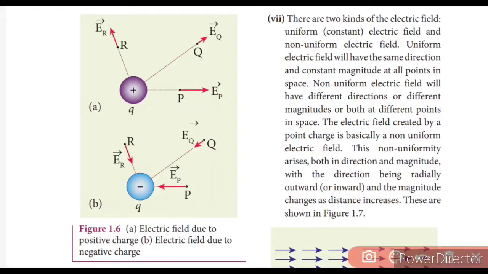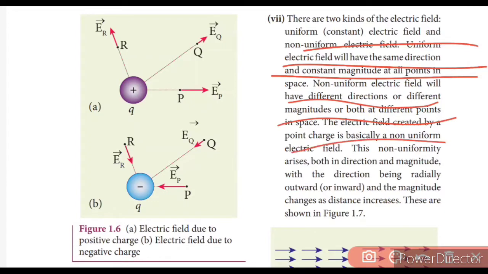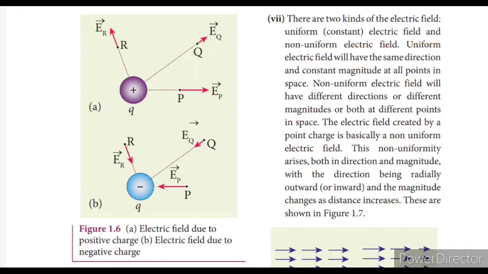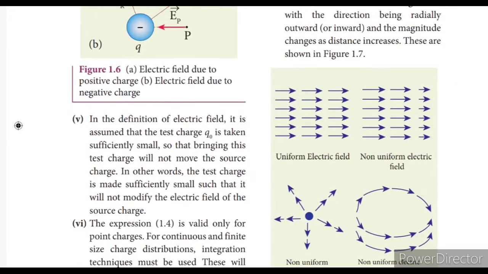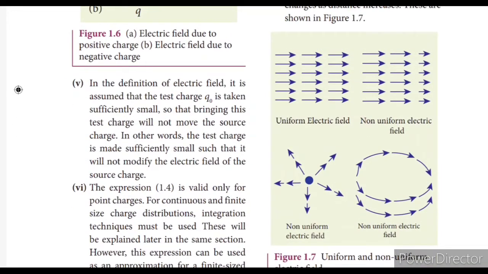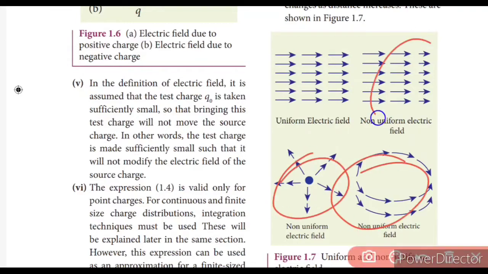In a uniform electric field, they have the same direction and constant magnitude at all points in space. In a non-uniform electric field, they have different directions and different magnitudes, okay. So look at the picture, the uniform electric field and the non-uniform electric field, okay.